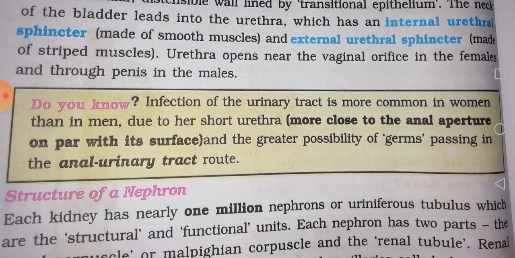Next, the structure of a nephron is not necessary, but even if you know it, you can go through it, no problem. Each kidney has nearly 1 million nephrons or uriniferous tubules, which are the structural and functional units.